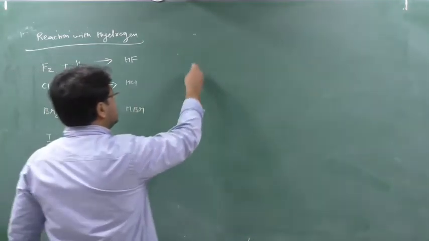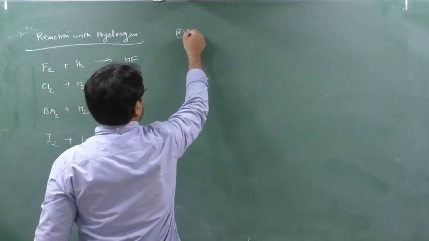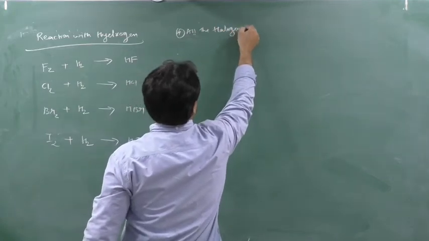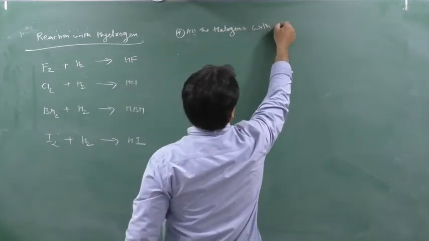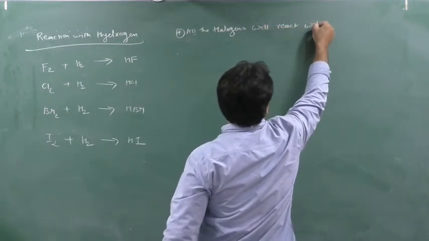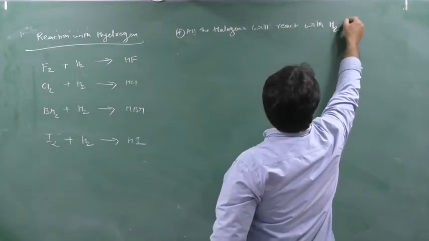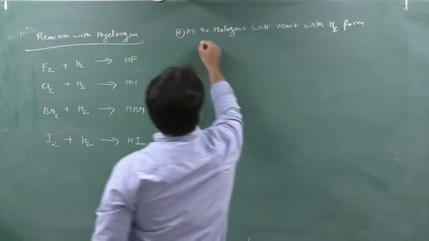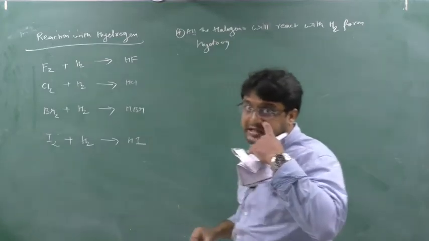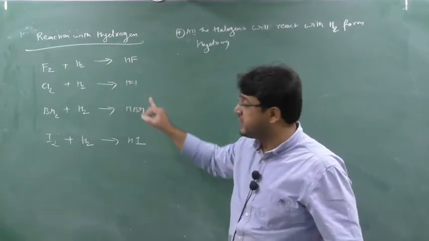First point, please see here, don't write down. All the halogens will react with hydrogen to form hydrogen halides. They are not acids. HF is not an acid, HCl is not an acid.